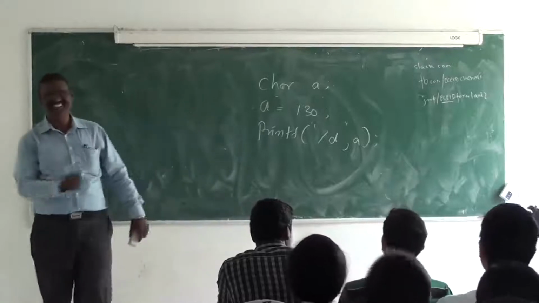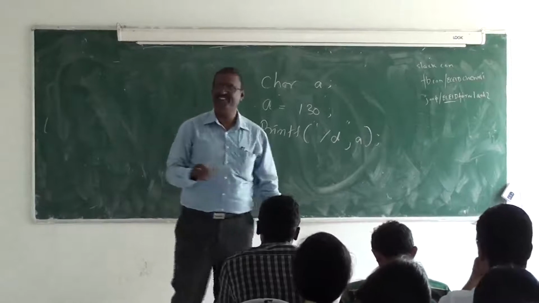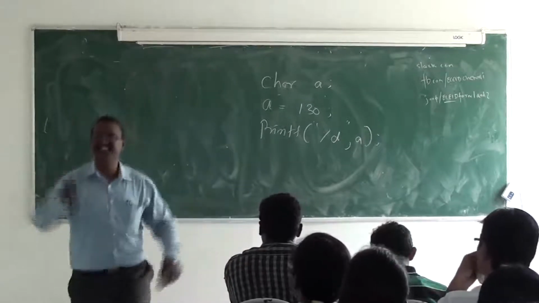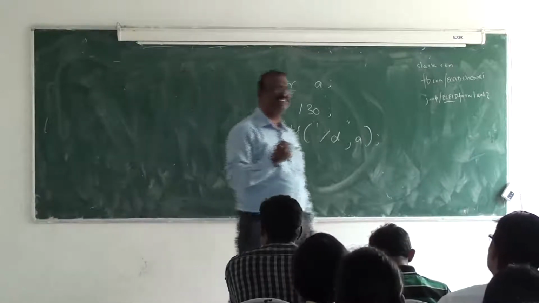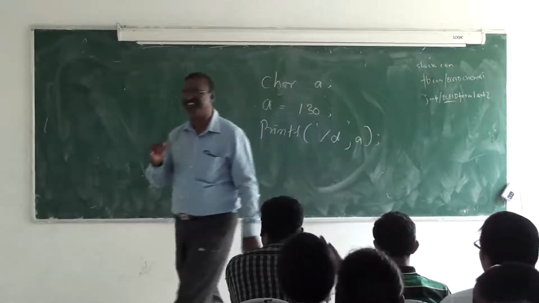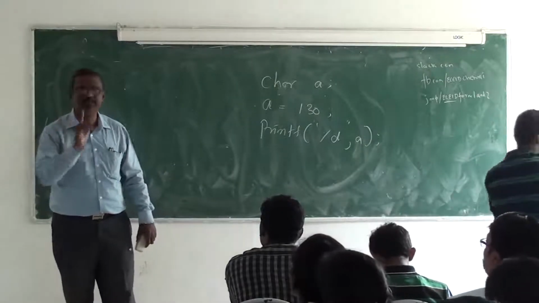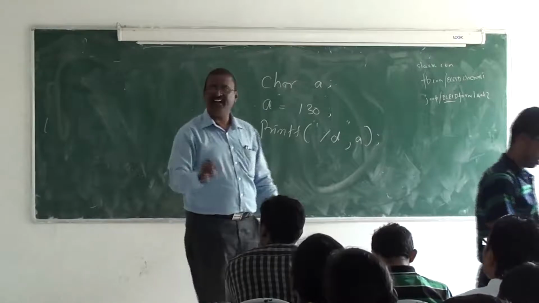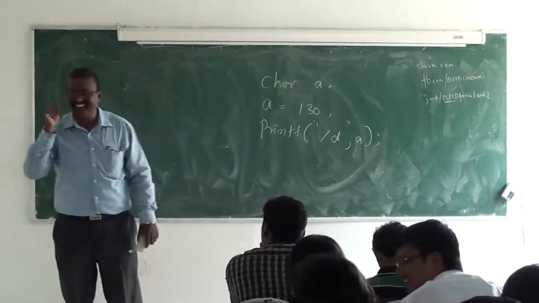C also. It will compile, it will work, everything will be fine. The beauty is, very unfortunate thing is, C does not have any data type called character. C has only two data types. One data type is called integer, other data type called float. C does not have a data type called character.